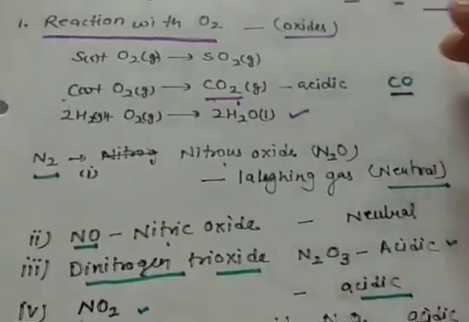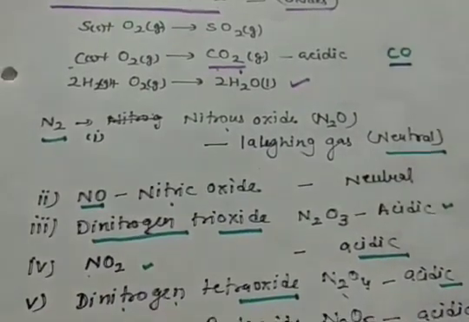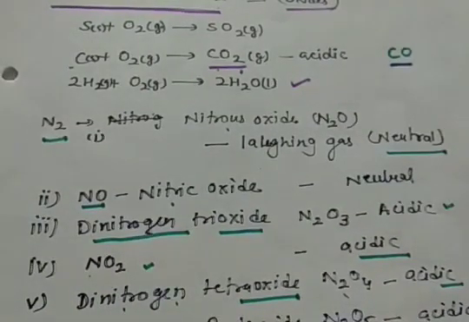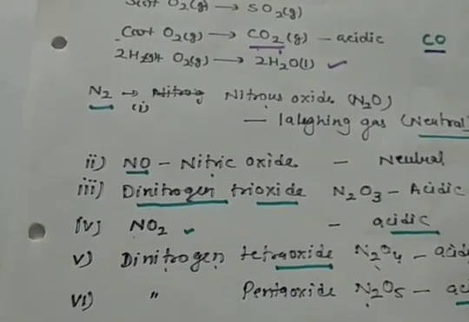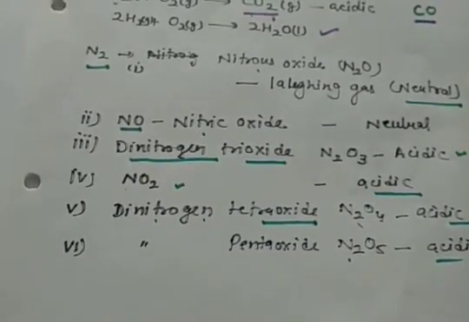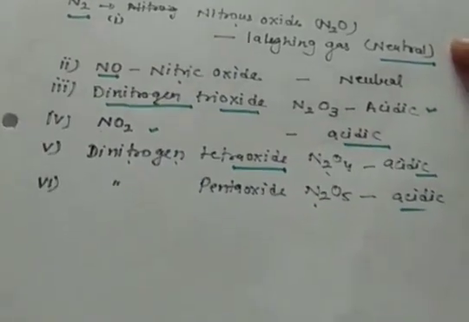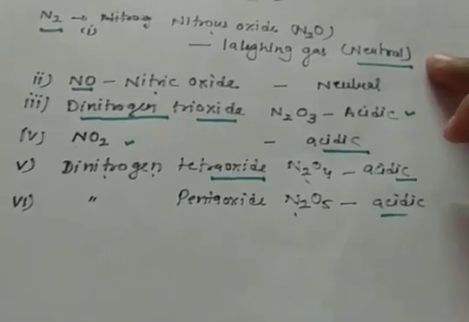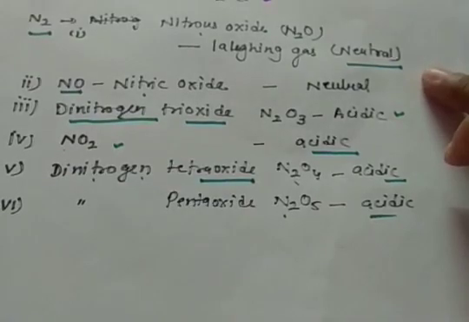One more example is nitrogen. Nitrogen forms 5 different types of oxides. Nitrous oxide, that is called laughing gas, is neutral in nature. Then nitric oxide, that is also neutral in nature. Then dinitrogen trioxide N2O3, that is acidic in nature. Then we have nitrogen dioxide, dinitrogen tetraoxide and dinitrogen pentoxide. So among these 5-6 types, few are neutral and few are acidic.